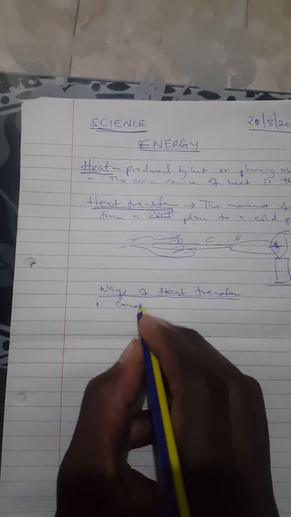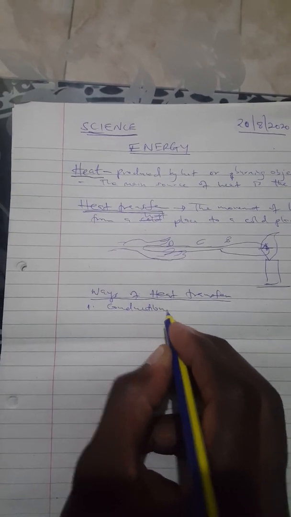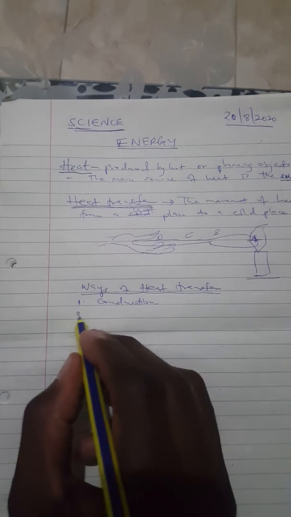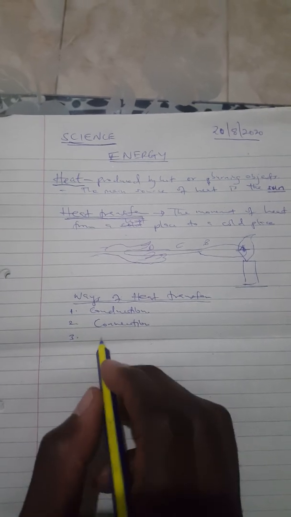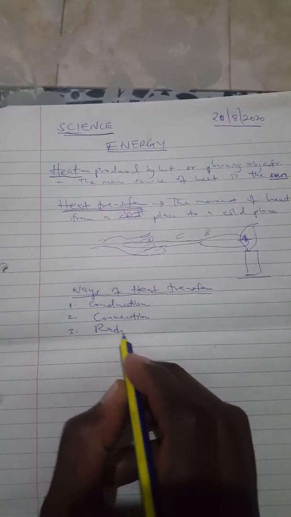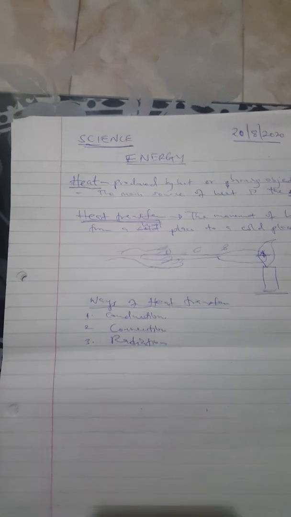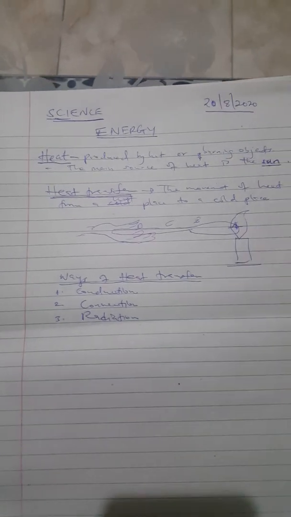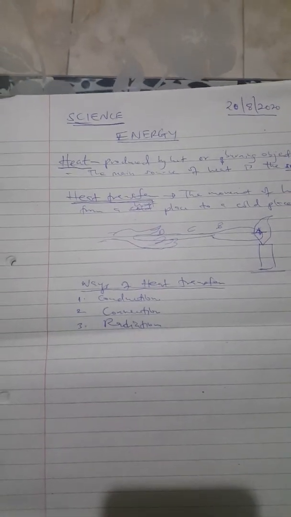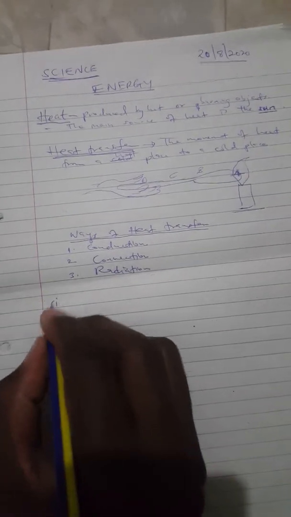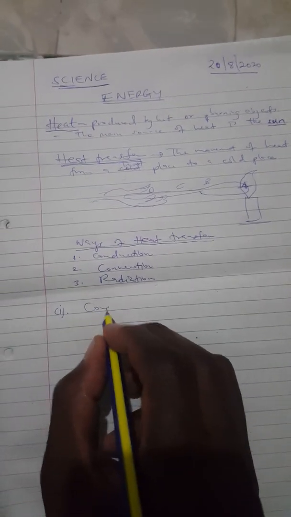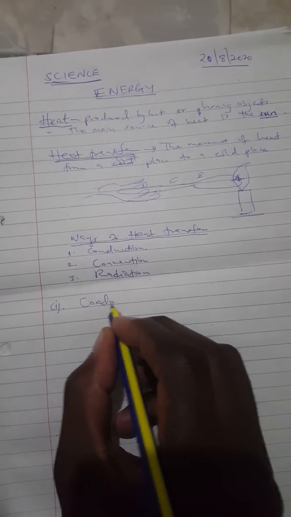Called conduction. Conduction is number one. Then number two, we have convection, and number three, we have radiation. Radiation is a third way of heat transfer. So we need to explain each of them one by one. So we begin with conduction. We see how conduction takes place.